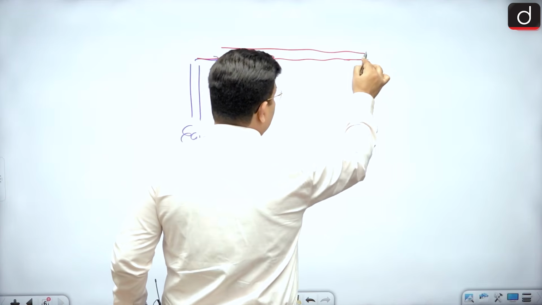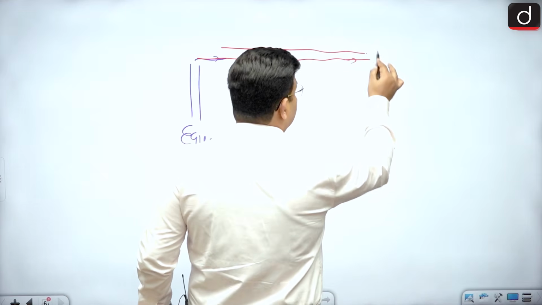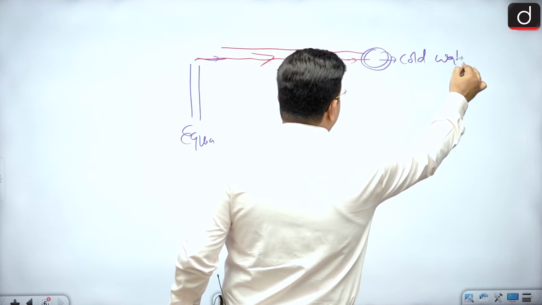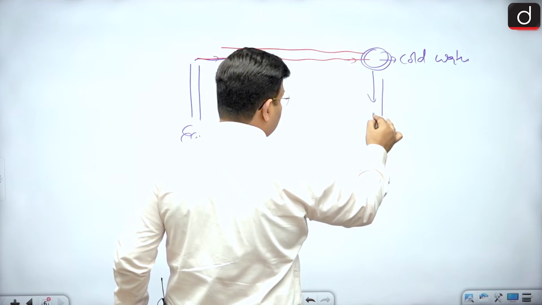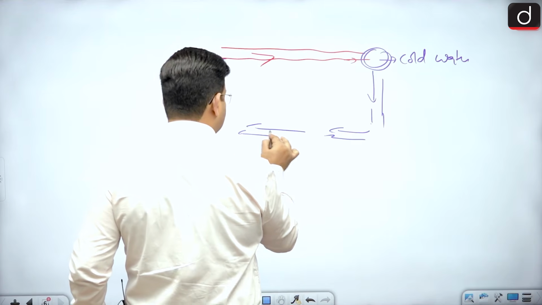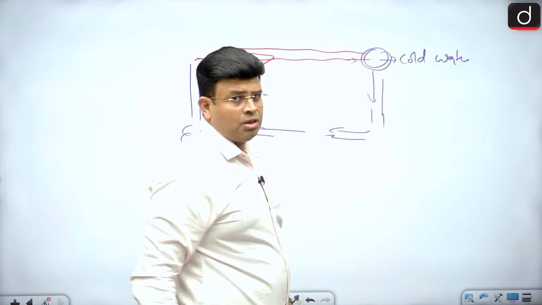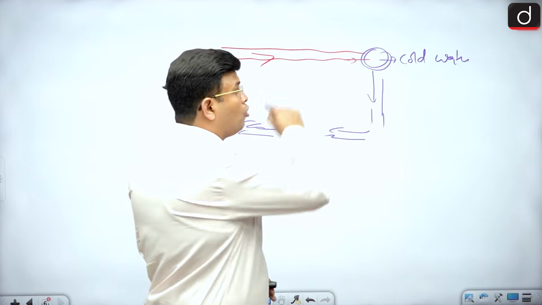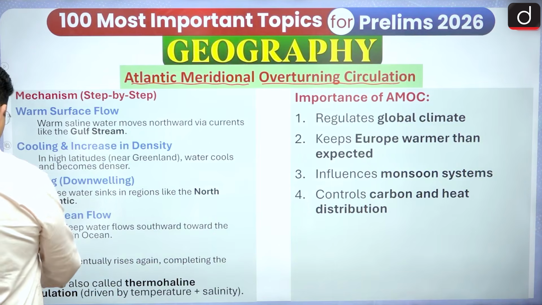towards the polar region, and the polar region has a very low temperature. There is cold water there, and this cold water in the polar region, in the high latitude region, becomes heavy enough, starts descending, and then starts moving back towards this region. So this is happening, and it is again coming back. This circulation is known as the Atlantic Meridional Overturning Circulation, along the meridian. Let us see why and how it is happening.